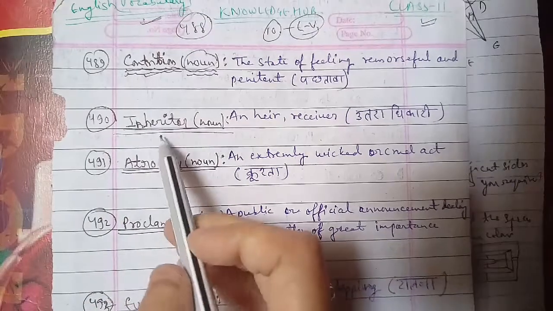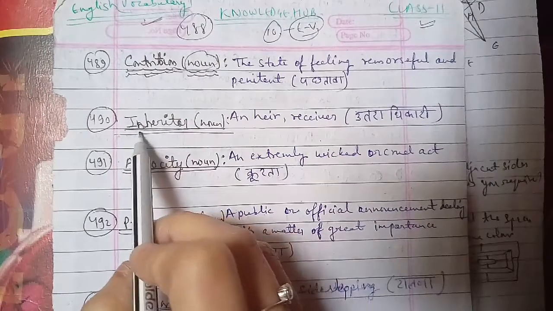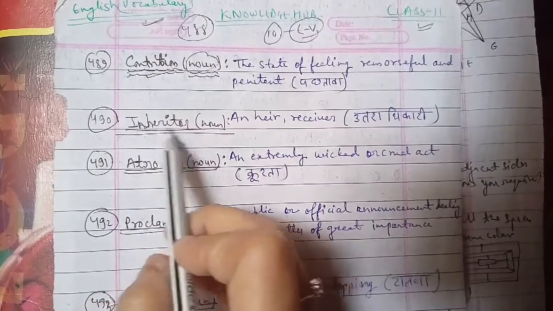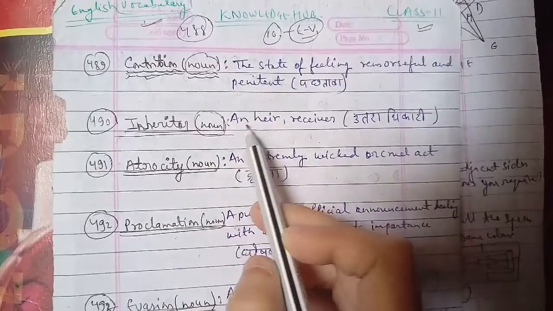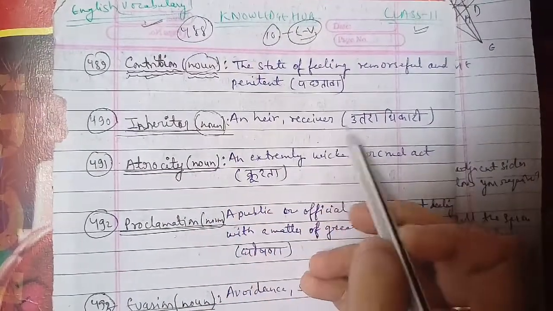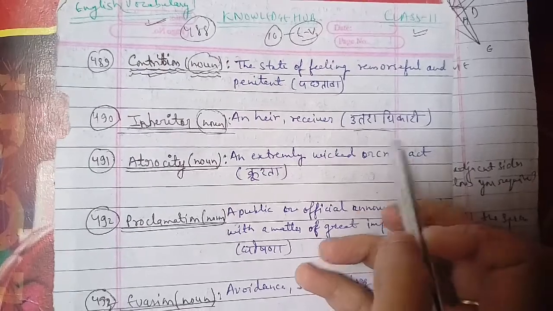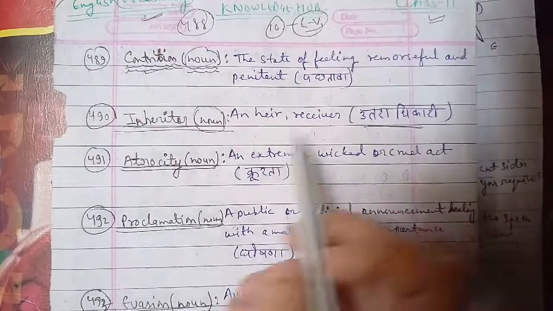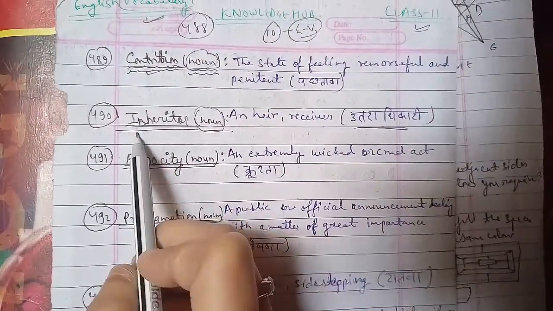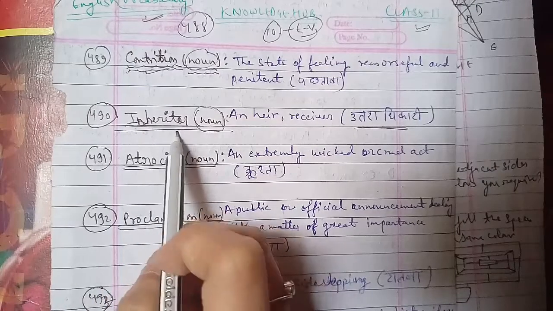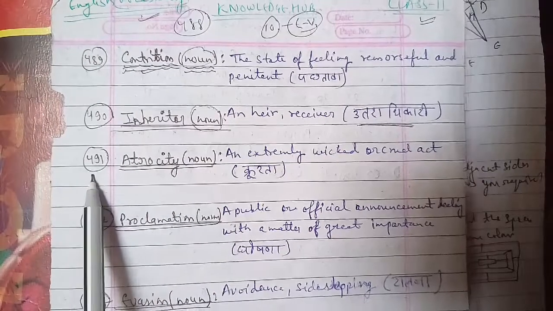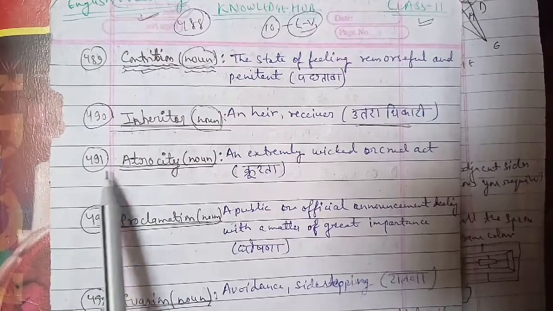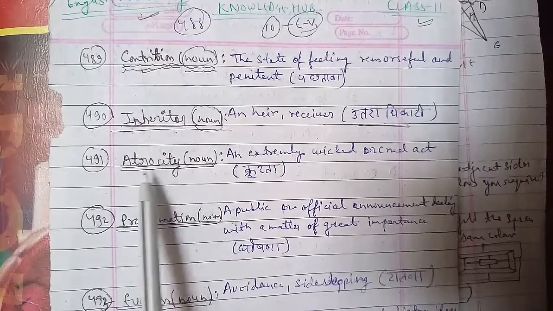The 490th word of vocabulary we have here is inheritor. Inheritor is also used as a noun, and it means heir and receiver, that is उत्तराधिकारी. You can use the word inheritor here, which is an important one as well. We'll go ahead with the next word, the 491st word, and the word is atrocity.